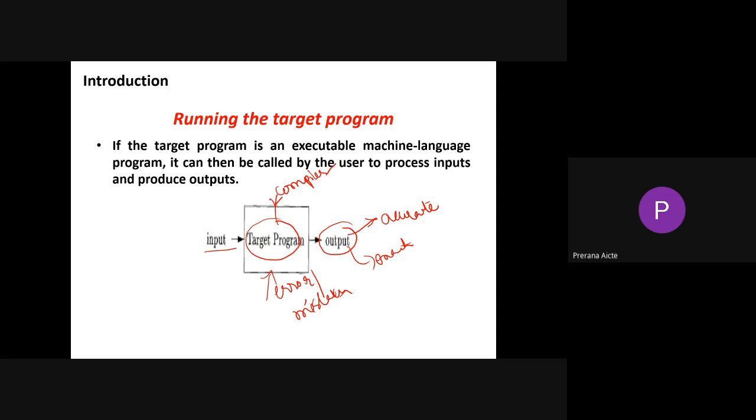If we did anything wrong in our source program, the wrong input leads to the wrong target code, and the wrong target code leads to the wrong output. So before writing any program, we need to check for programmer errors repeatedly. If we give correct source code, we'll get the correct target program and the correct output.